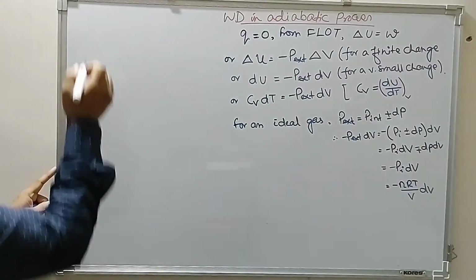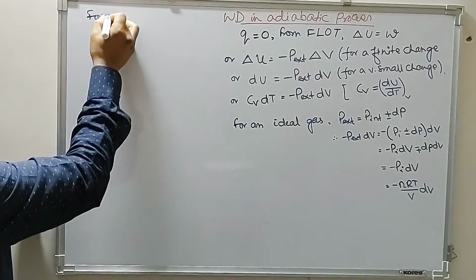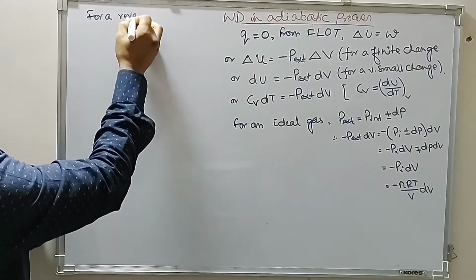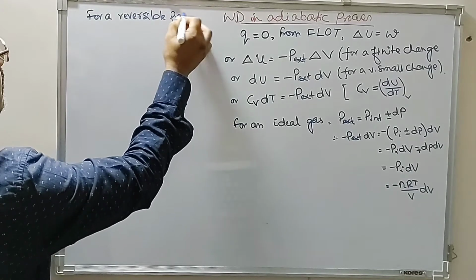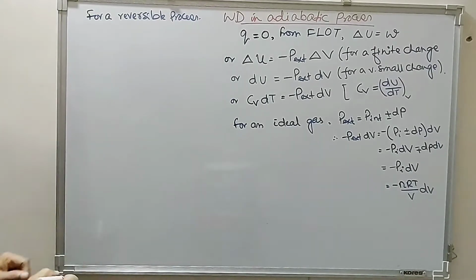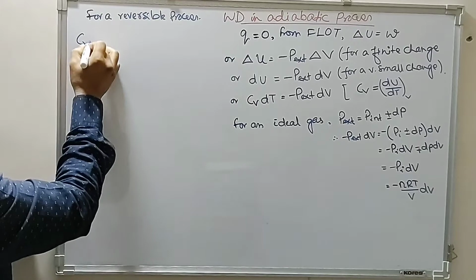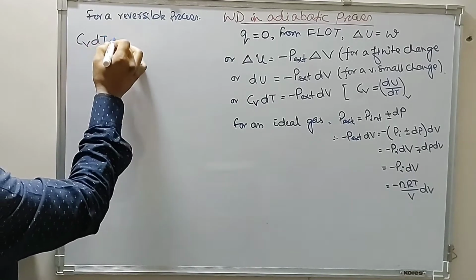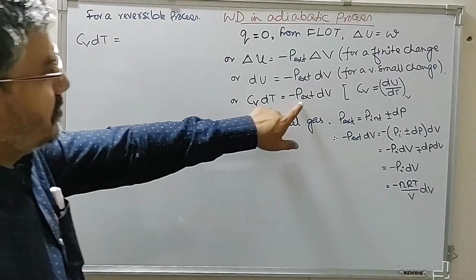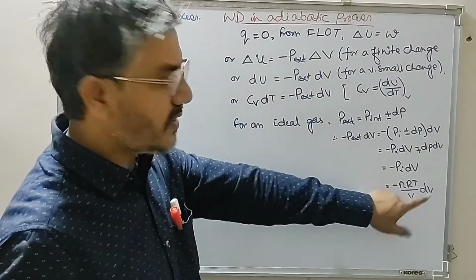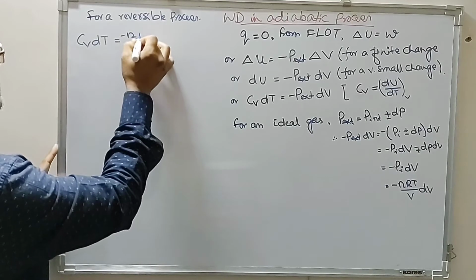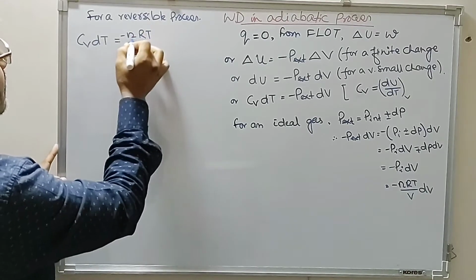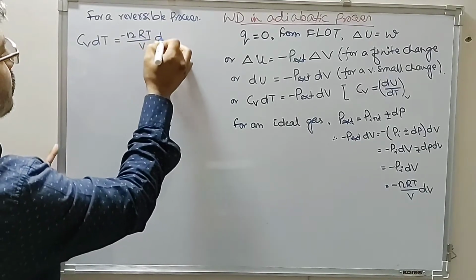So we can replace P external into dV in terms of minus nRT by V. So therefore look at this, for a reversible process, that is for a small change, Cv dT is equal to minus P external dV, which is equal to minus nRT by V into dV.